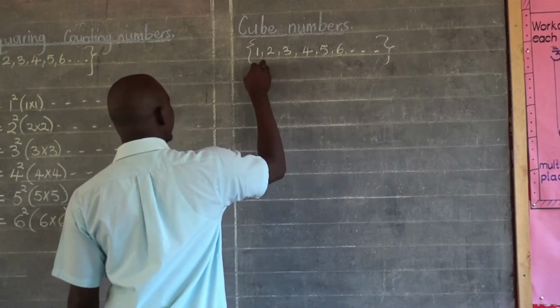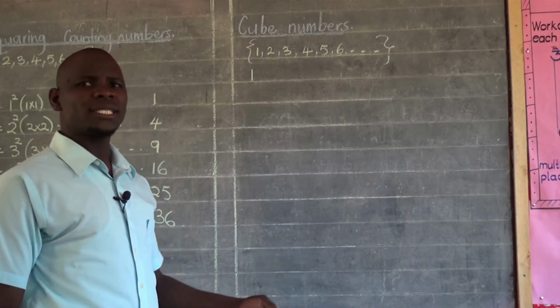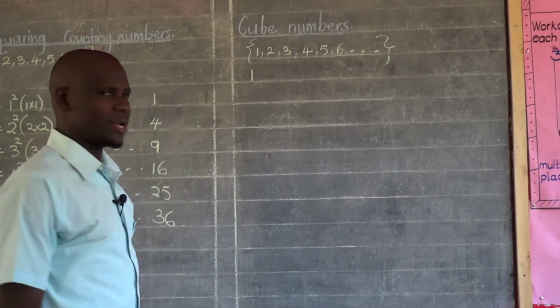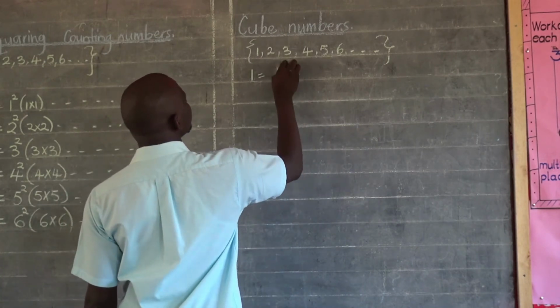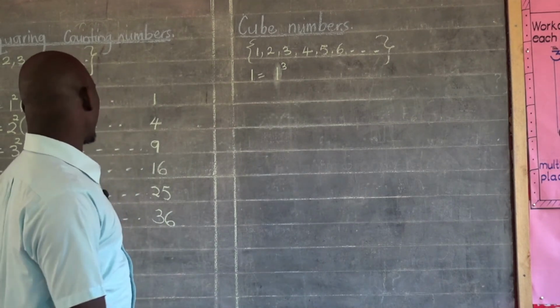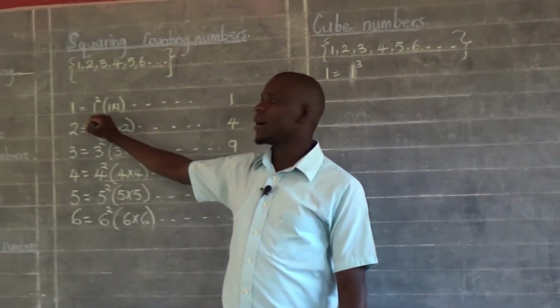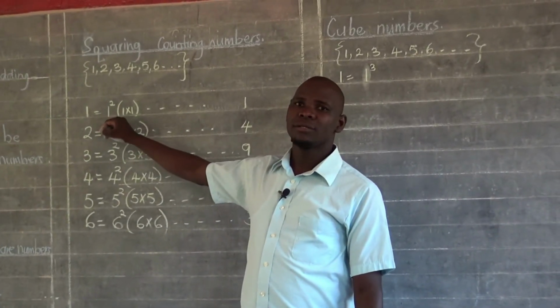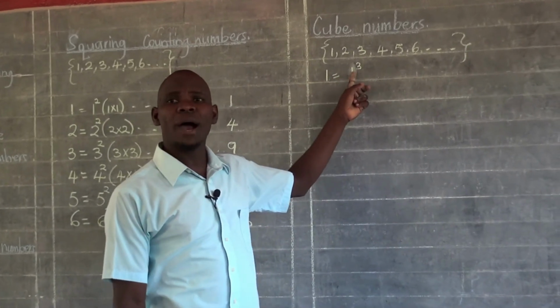If I have 1 as my counting number and I want a cube number from 1, I'm going to find a cube of 1, which is just 1 to power 3. For a square number, it was 1 to power 2. But for a cube number, it will be 1 to power 3.